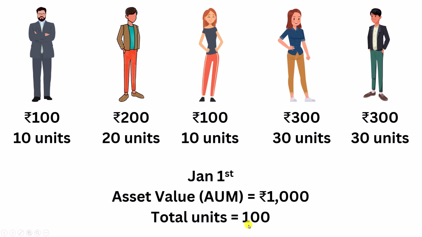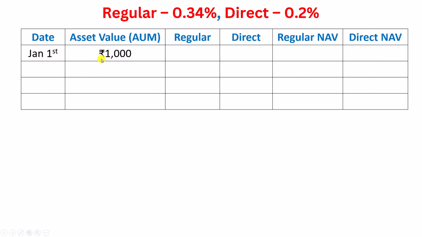So total units is 100, and total asset value or the AUM is 1000 rupees, adding all these. I'm assuming that the mutual fund starts on January 1st. On January 1st the asset value is 1000 rupees.